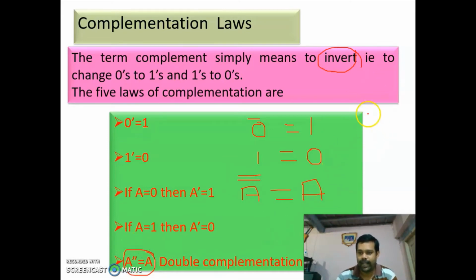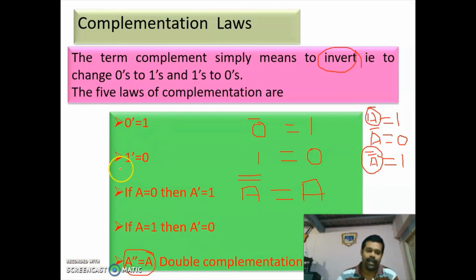We will take an example. You take A is equal to 1. So if you take A bar, you will be getting 0. If we again take this A bar, one more complement, you will be getting 1. So A double bar is equal to A. So 0 bar is 1, 1 bar is 0. If A is 0, A bar is 1. If A is 1, A bar is 0. A double bar is A.